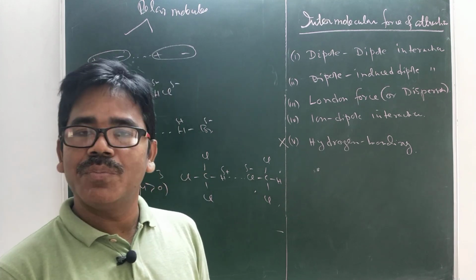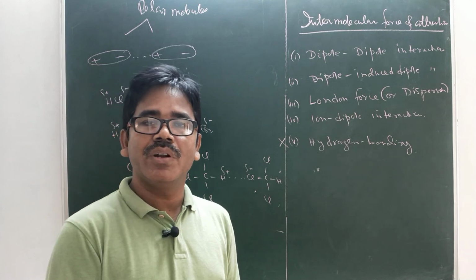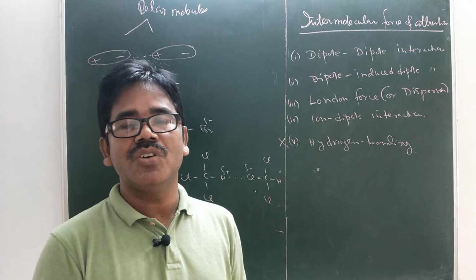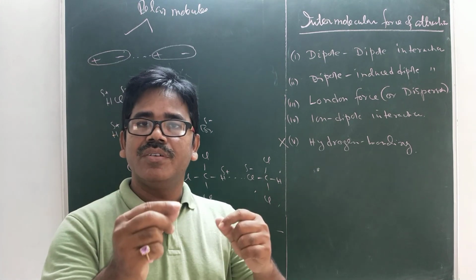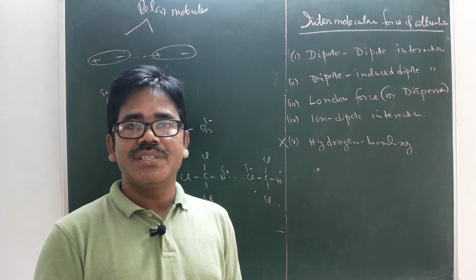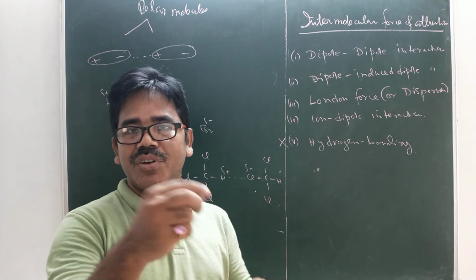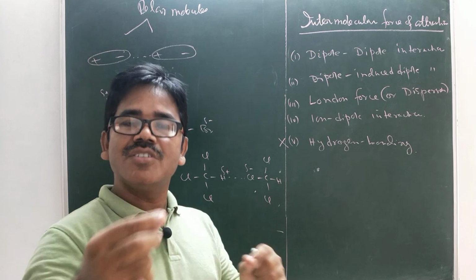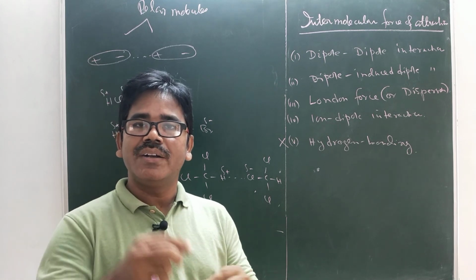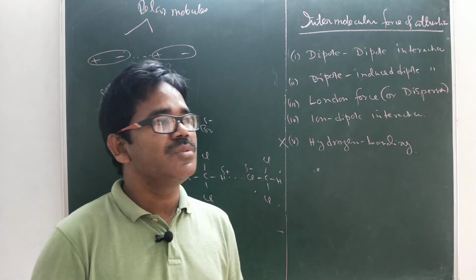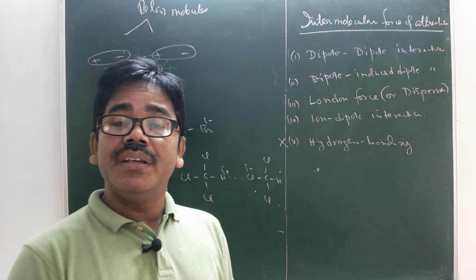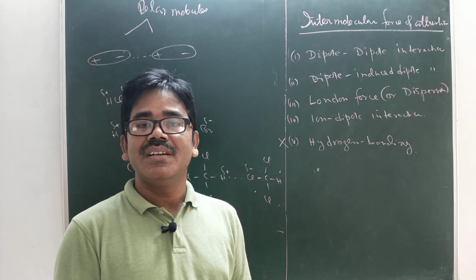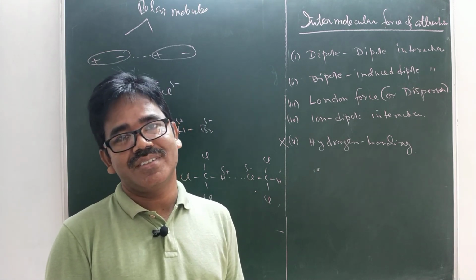Hydrogen bond is also a dipole-dipole interaction, but that attraction is very strong because for the formation of a hydrogen bond the basic condition was the presence of an H-F, H-O or H-N bond, and in these bonds the polarity is very high. That's why I say strong dipole-dipole interactions.